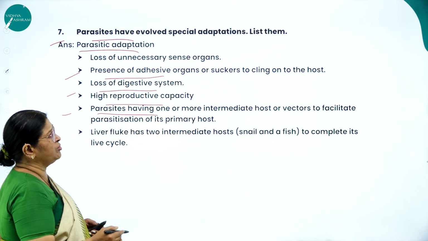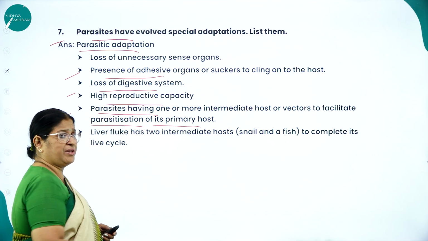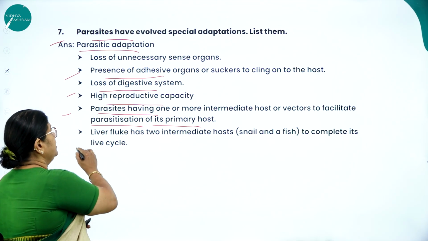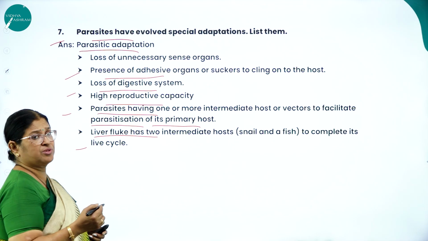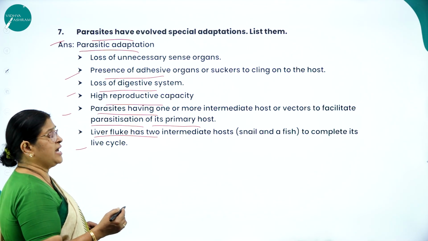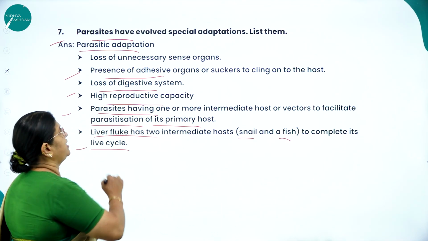Parasites having 1 or more intermediate hosts or vectors to facilitate parasitization of the primary host. Sometimes the parasites may have 1 host or 2 hosts. Then the liver fluke has 2 intermediate hosts. I think all of us know the liver fluke causes liver rot disease. It has 2 hosts, one is a snail and the other a fish, to complete its life cycle.